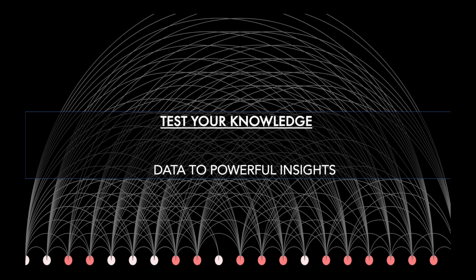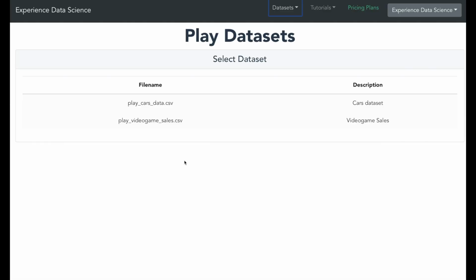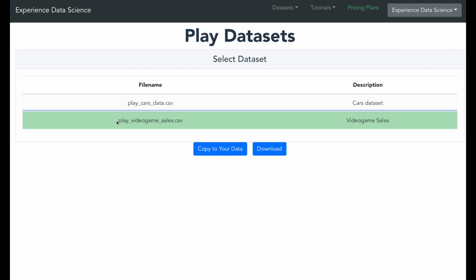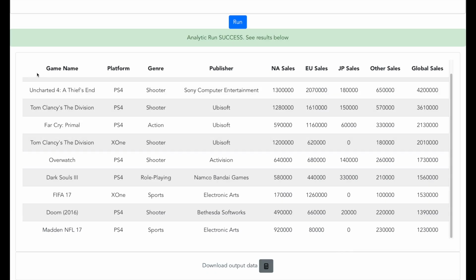Now it's time to test your knowledge. For this, you will use data on video games which is present under the menu Play Datasets. Let me briefly show you what is inside this dataset. It contains data related to video game sales. You have the game name, the platform of the game, the genre, publisher, and then you have the sales figures.